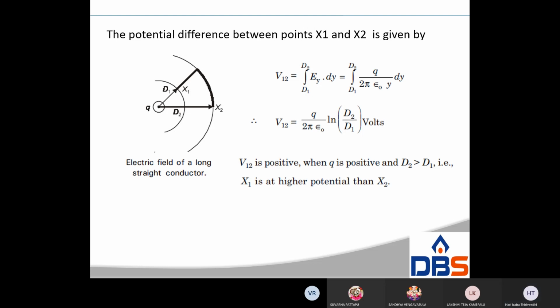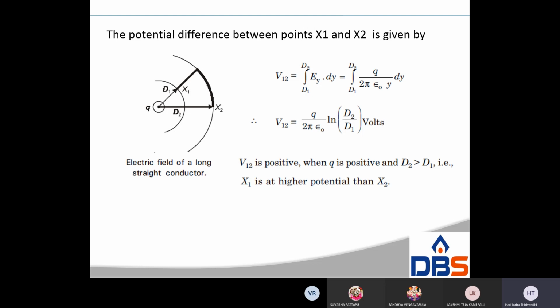Q by 2 pi epsilon naught is a constant, and the integral of 1 by y is log y. Applying the limits, V12 equals q by 2 pi epsilon naught ln d2 by d1. Otherwise, integrate from small r to infinity, or d1 to d2, 1 by y dy. So this is the potential of a single charged conductor.